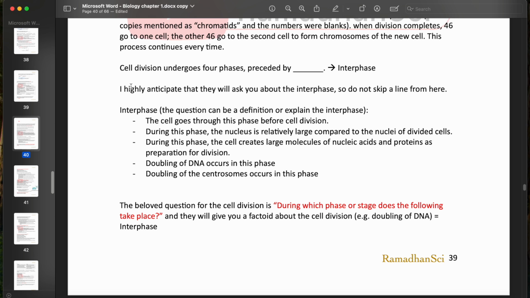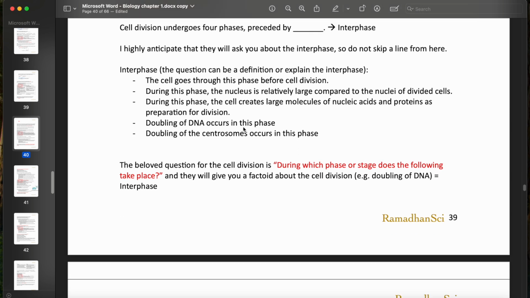Now, the mitosis goes through phases. But before we start with the first phase, we have something called the interphase. The interphase occurs before we actually proceed into the mitotic phases.